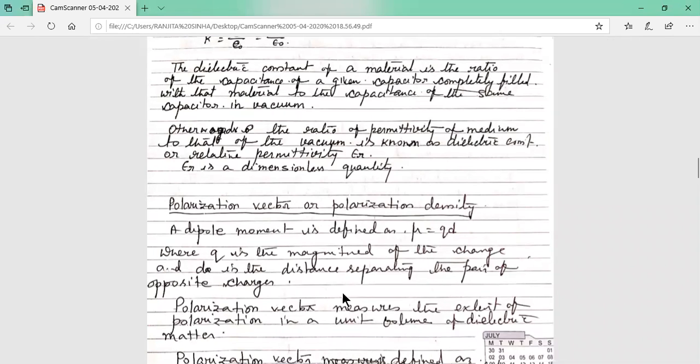That is, on one side it is plus q, on the other side it is minus q, and the distance between plus q and minus q is small d. So the dipole moment is mu equal to q into d.